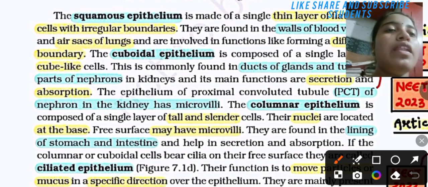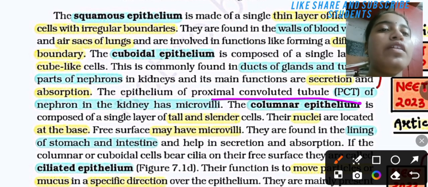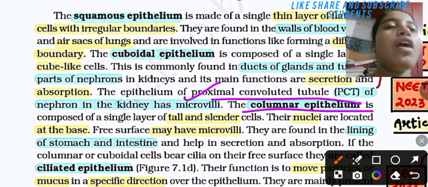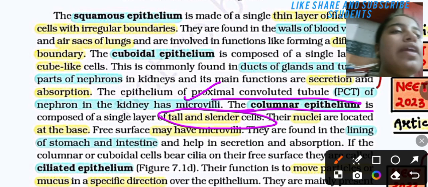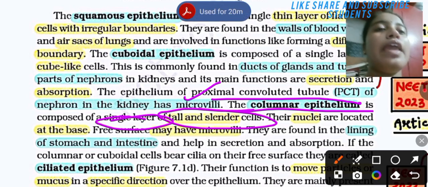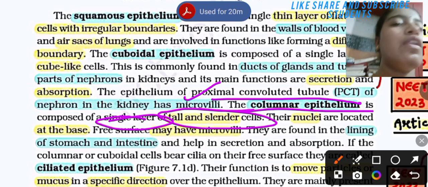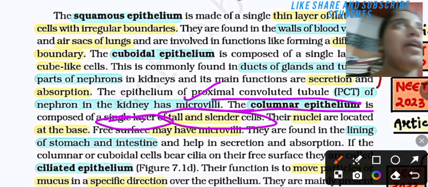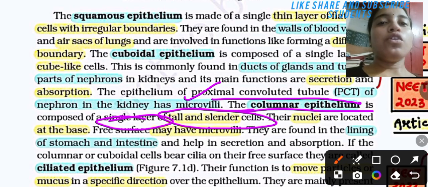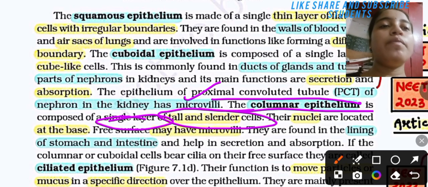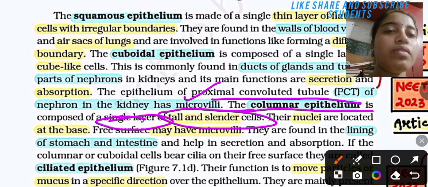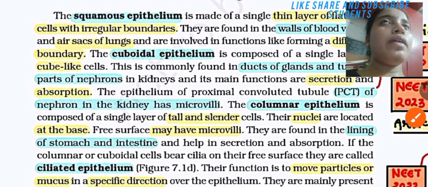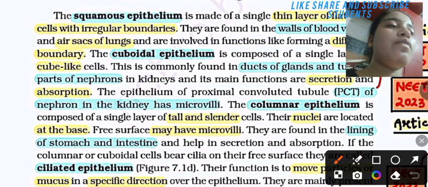The epithelium of the proximal convoluted tubule (PCT) of the nephron in the kidney has microvilli. The columnar epithelium is composed of a single layer of tall and slender cells. Like cuboidal epithelium it is a single layer, but its nuclei are located at the base, whereas in cuboidal epithelium the nuclei are in the middle of the cell. The free surface may have microvilli.